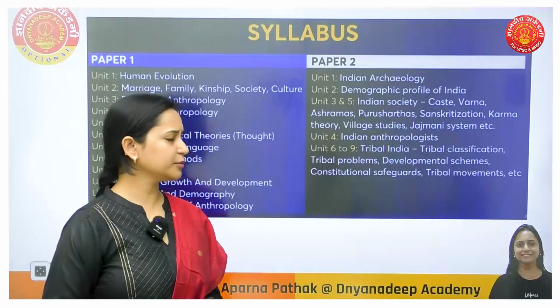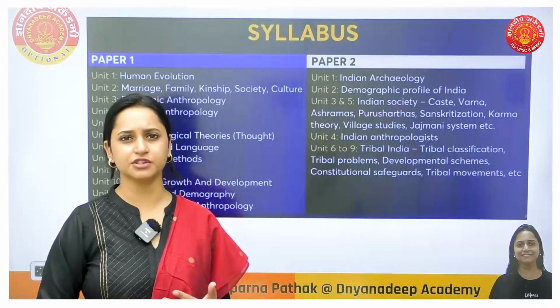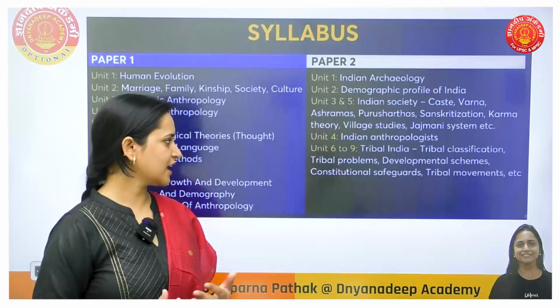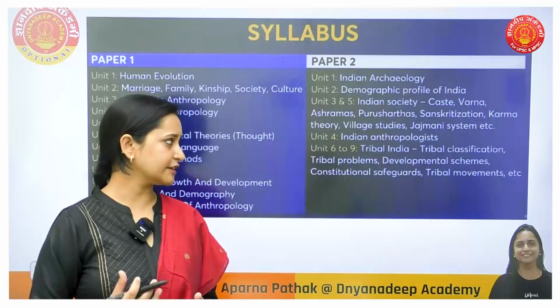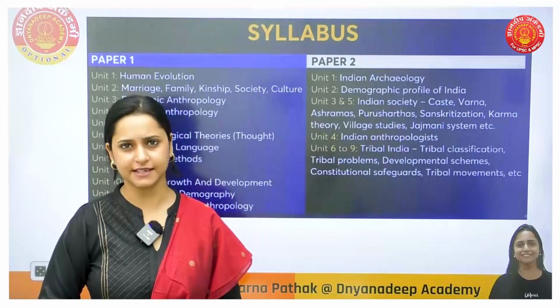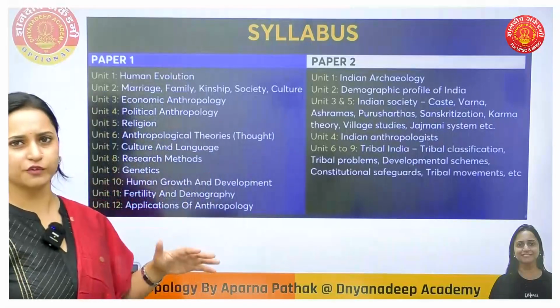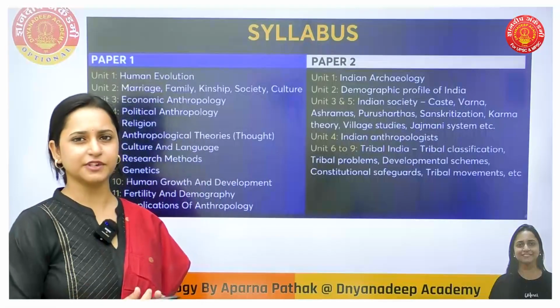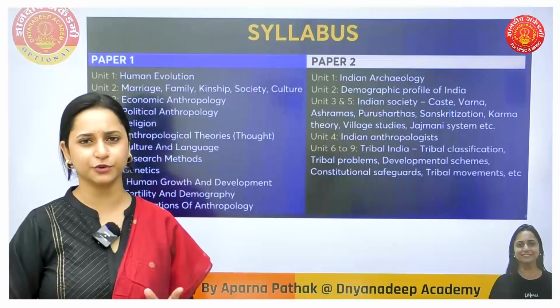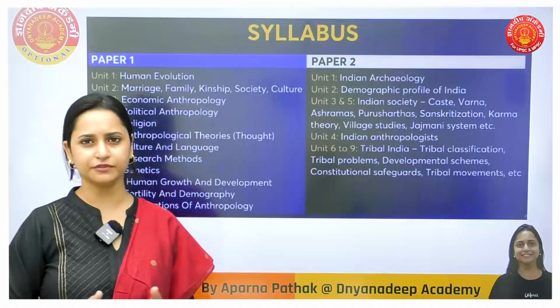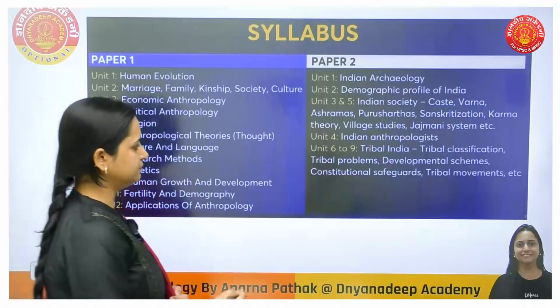In tribal India we'll be talking about tribal classification, tribal problems, constitutional safeguards, tribal movements, etc. So this was just an overview, and once we proceed further we'll learn about each unit in detail. So without any further delay, let's proceed.